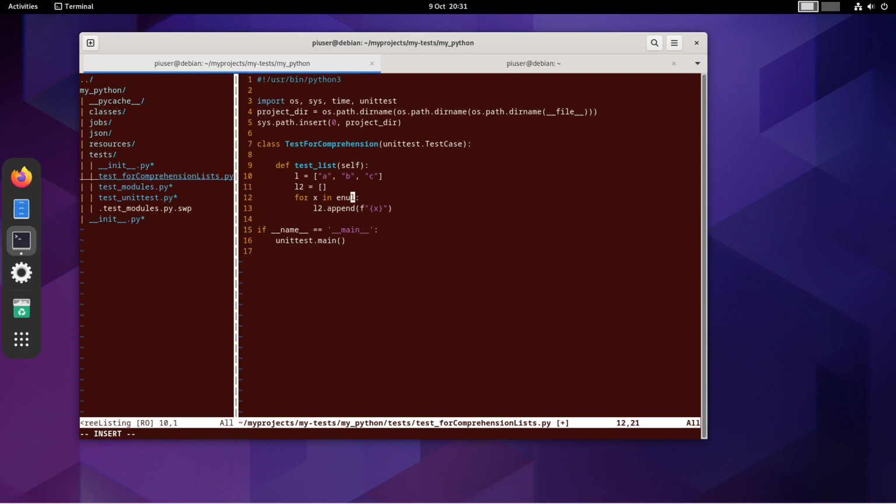So, enumerate. Let's get that index number, and I can append the index number.